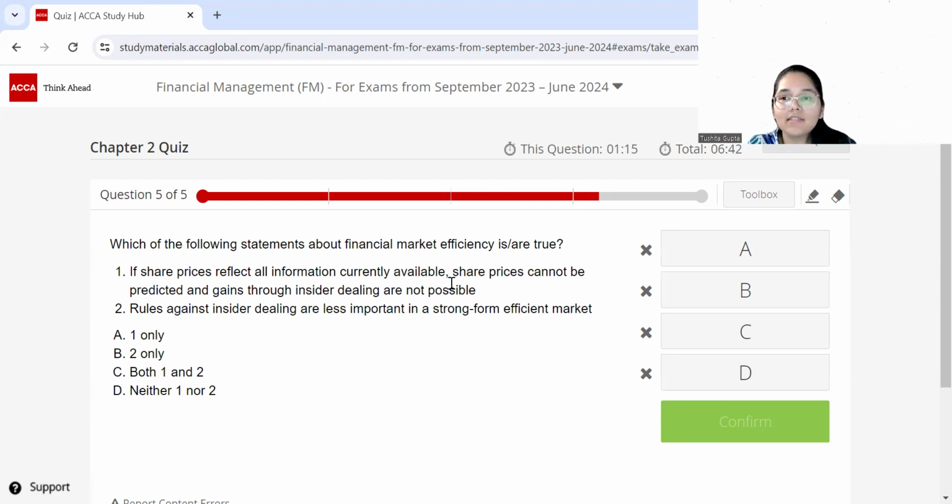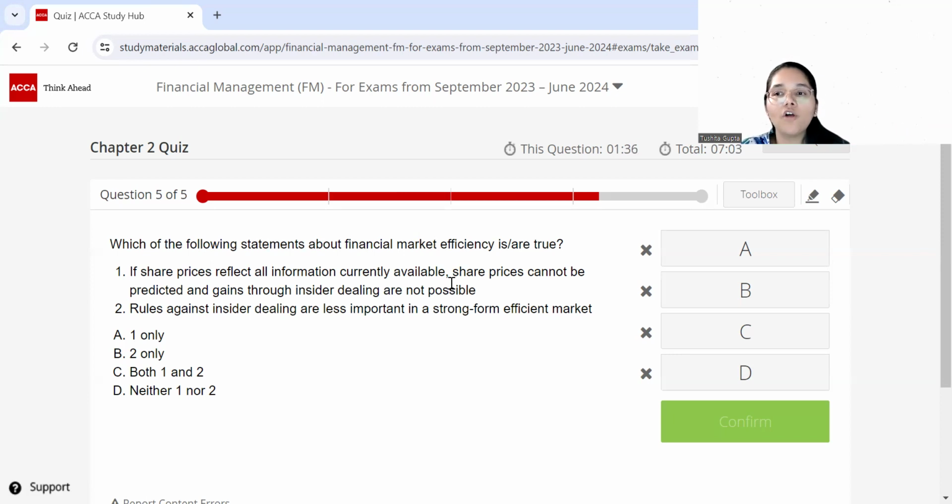Let's have a read at statement 2 as well. Rules against insider dealing are less important in a strong form efficient market. Like we were just talking about in the statement above, when share prices reflect all sorts of information, both published and unpublished, that means you're in a strong form efficient market.